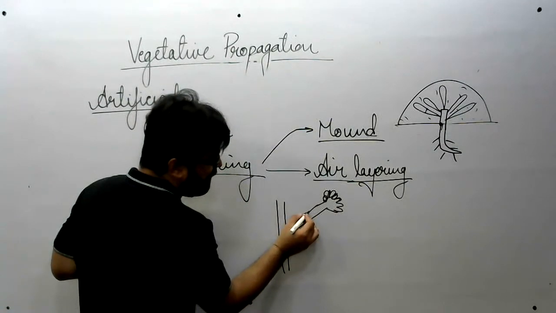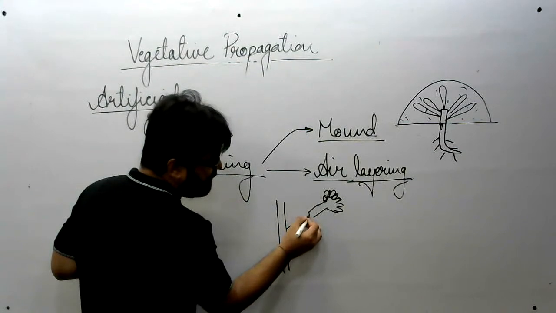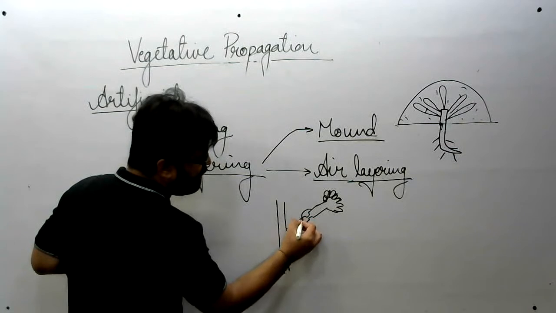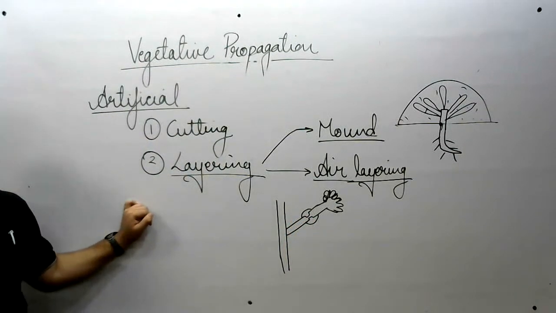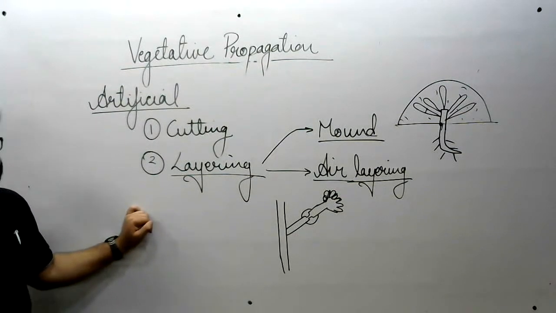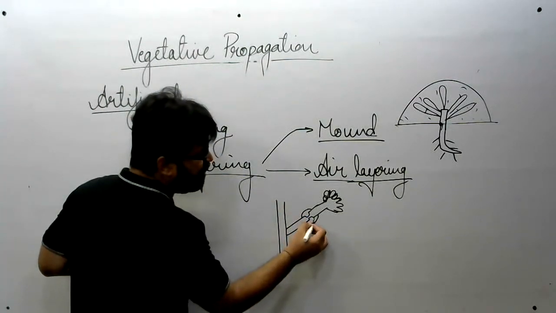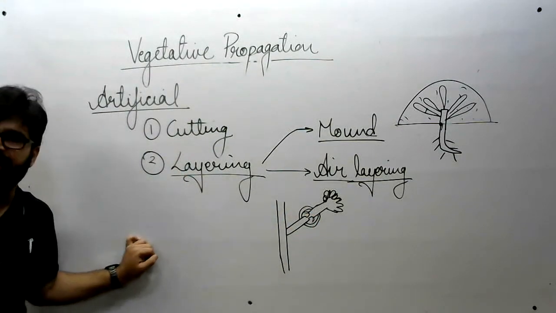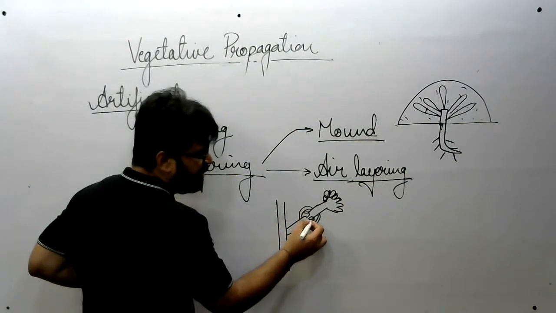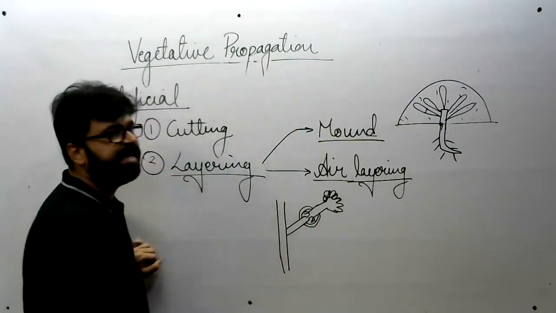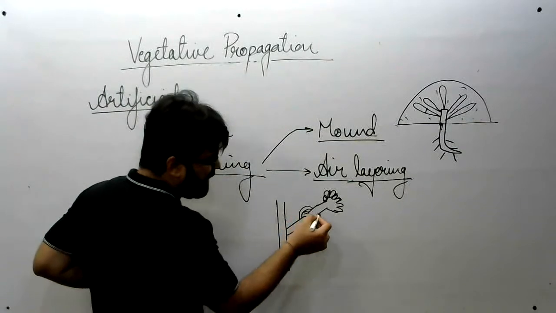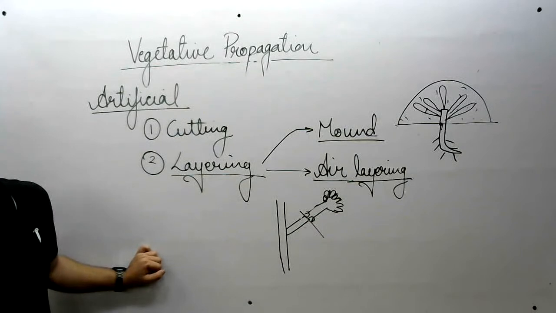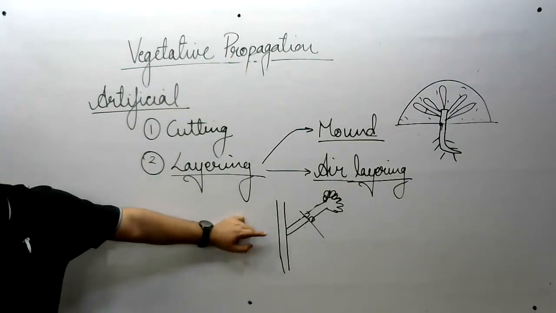What we will do? We will make a ring cut here. We will remove all the bark like this. I hope it is visible. Then we will cover it with grafting clay. I just told you grafting clay is rich in phytohormones and nutrients. Phytohormones will initiate root formation from here. After this we covered it with another layer, and gave it water supply so that it stays continuously wet. After a few weeks, root formation was initiated here. When the roots became a bit bigger, we uncovered it like this, cut it, and our new plant is ready, which has the same properties, same characteristics as its parent plant.